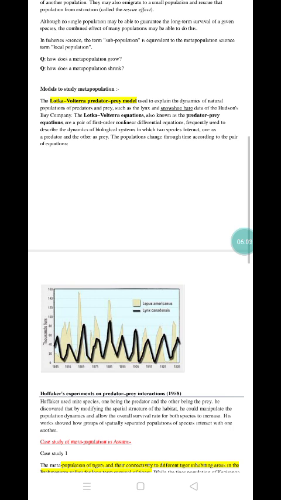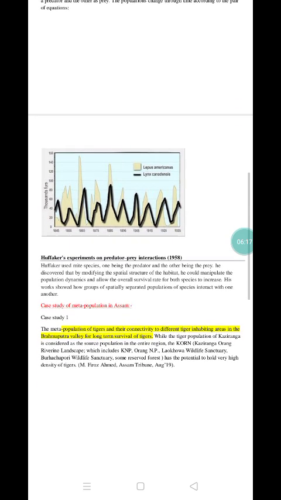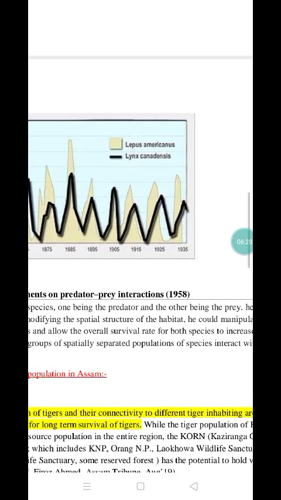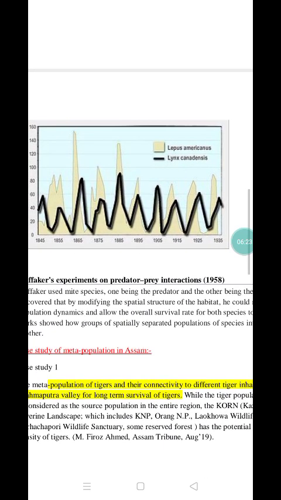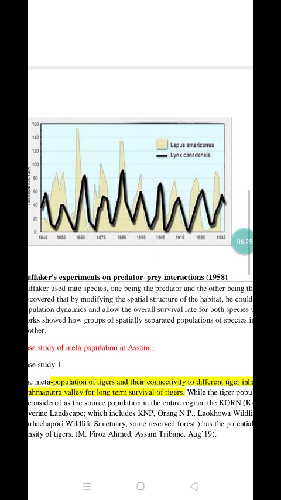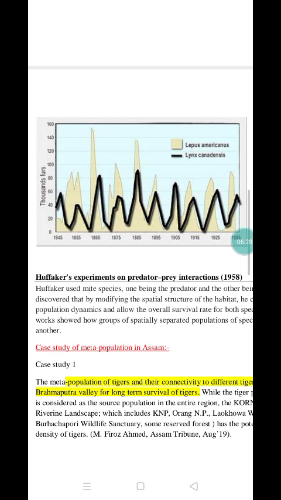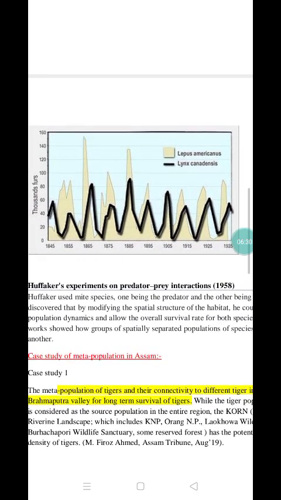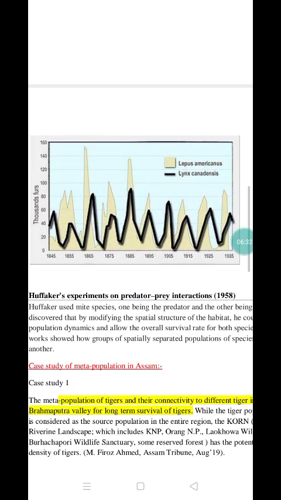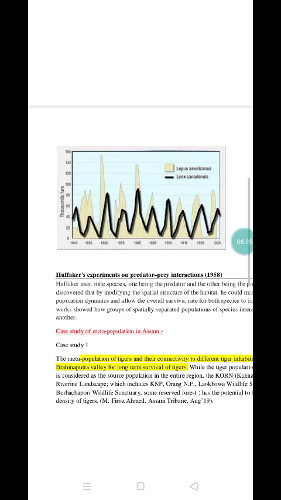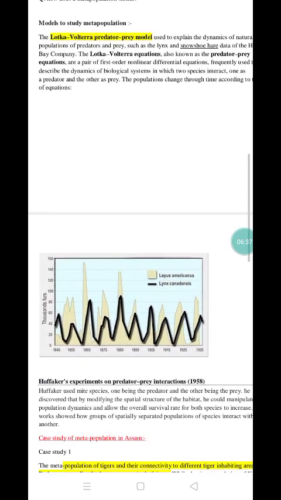And in this model we find that the population of the predator and prey grows and decreases in an exponential form. So in this graph we can see the lynx population and the Lepus americanus. This study was done for more than 30 years, and the populations of lynx and snowshoe hare were recorded.